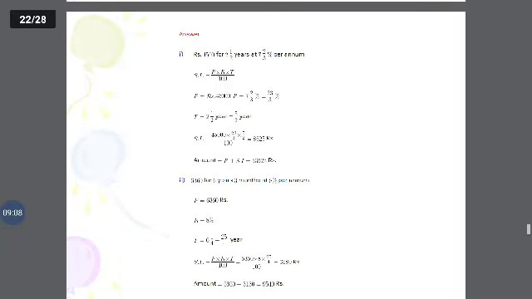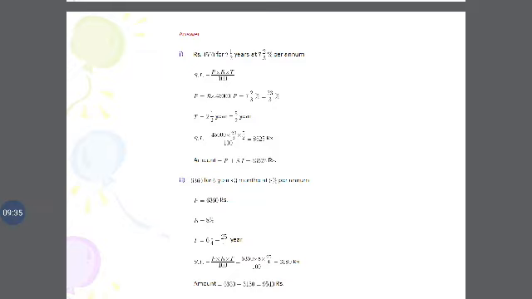Answer. The principal amount is 4,500, the duration of the period is 2.5 years, and the rate is 7 2/3% per annum. Simple interest is PRT by 100. Mixed fraction converted into an improper fraction: 7 3s are 21, 21 plus 2 is 23/3%. The time is 2.5 years.